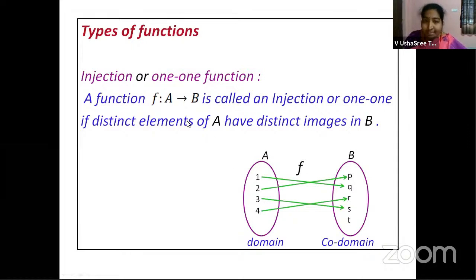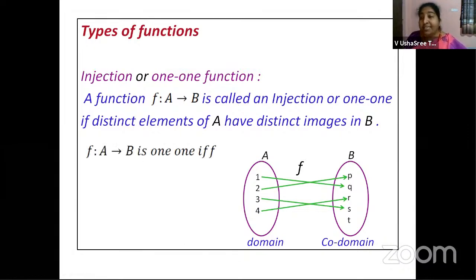And the second condition, see, to call it a one-one function, it should be a function first of all. Then the condition to be satisfied by the function to become a one-one function is every element in set A should have only one image. See, 1 is mapped to Q. That means it has got only one image. Every element has got only a single image. And image of 1 is not equal to image of 2. Observe that, right? So this is the condition for a one-one function or an injection.